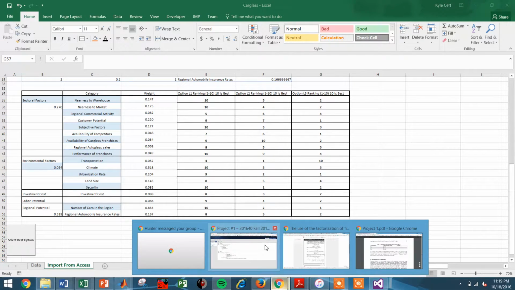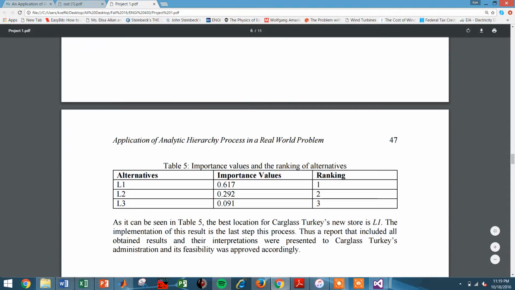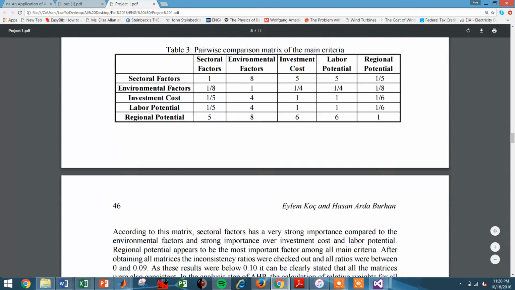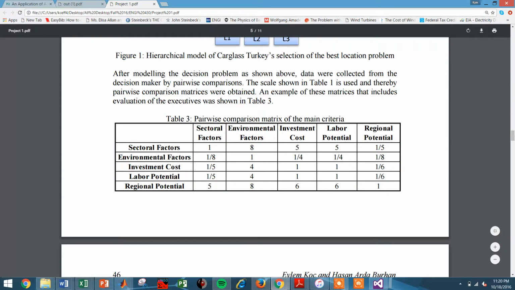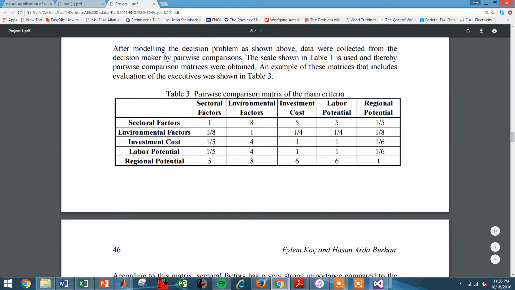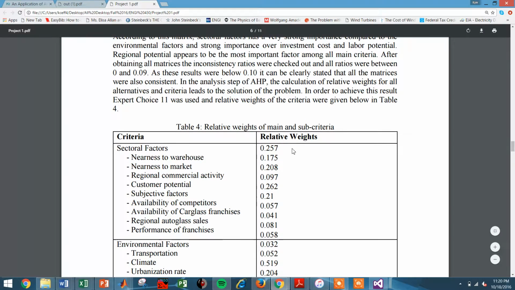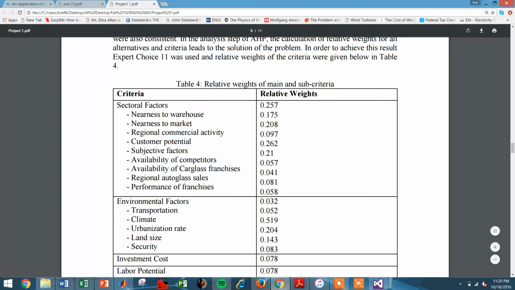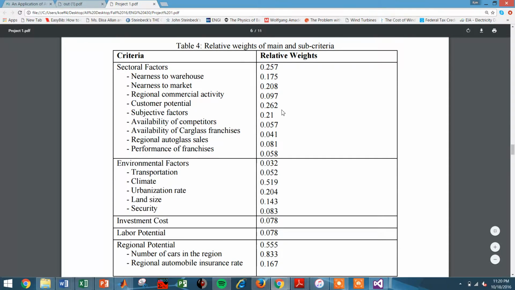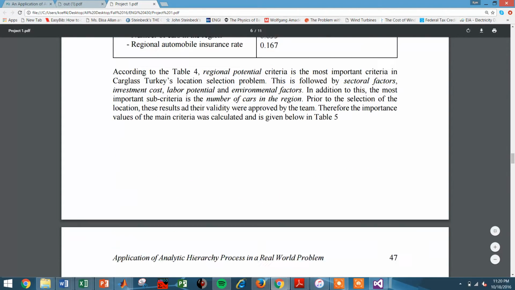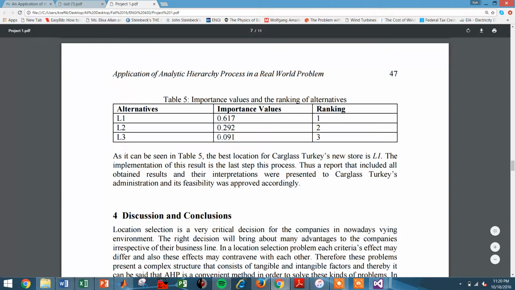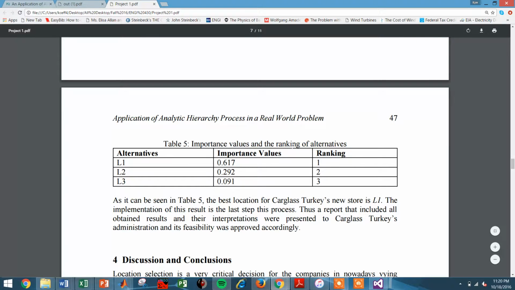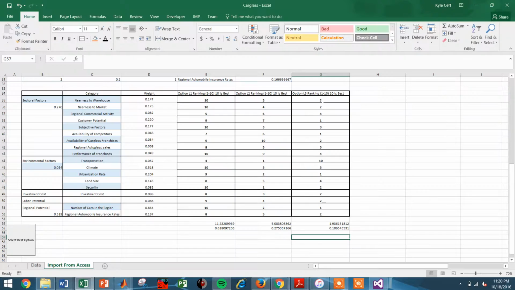So we'll jump over to the paper. In the paper, you see all the weights. This is the chart that was used to initially notice that the calculations were off, and these do not add up to 1, so that's why we had to redefine all of those numbers as well. And these were the three values that they gave us: 61%, 29%, and 9%, but they didn't give any information on the alternatives, and this was the last step of AHP.